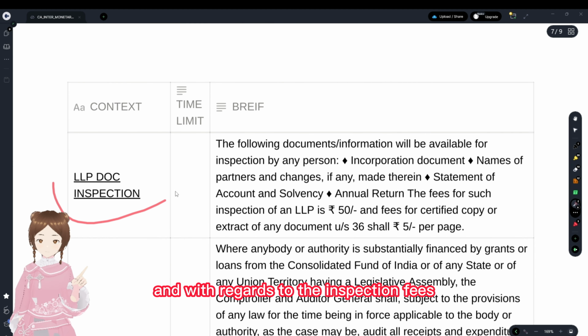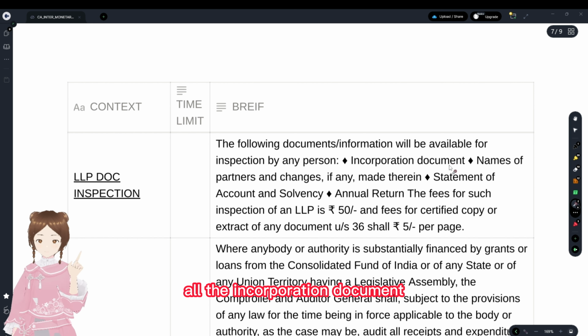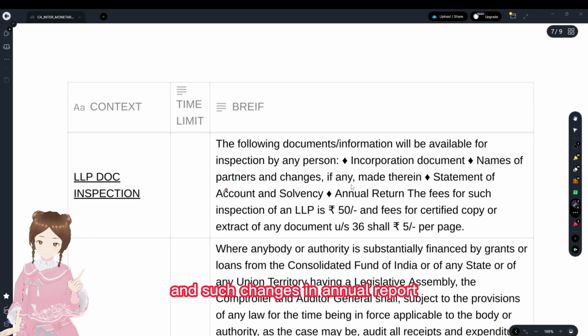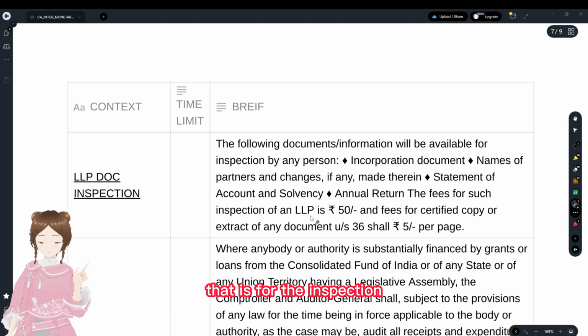And with regards to the inspection fees, LLP documents can be inspected: all the incorporation documents, names of the partners and such changes, the annual report, and all these documents can be inspected. For the inspection of the annual return, the fee is 50,000, and for any extract of any document, 5 rupees per page is the fee.